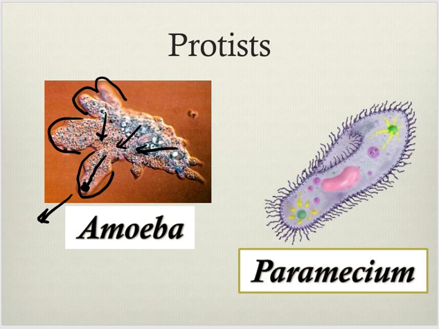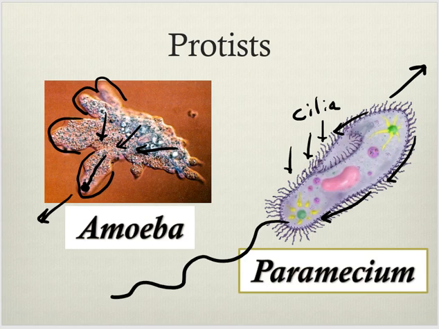Okay? One single cell. This is a paramecium. I always say it looks like a shoe. All right? Bottom of a shoe. All these little things around the outside, these are cilia. They'll all wave in one direction. If it wants to go this way, they all wave the opposite direction. It makes it shoot through the water. All right? And a flagellum would be just one single long tail off the back end of it. Kind of like a sperm cell. Okay? Protists make sense?